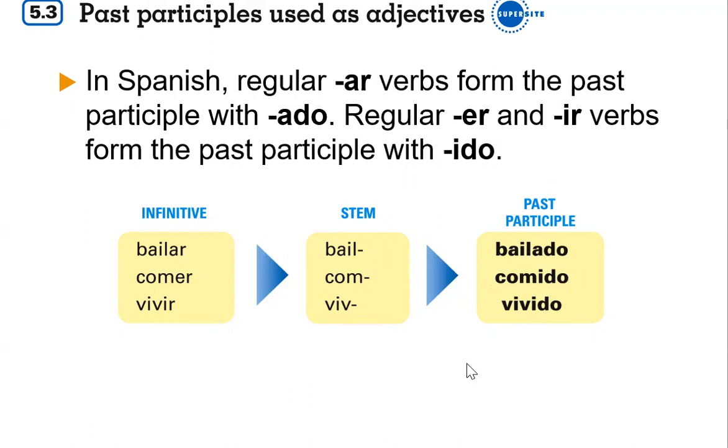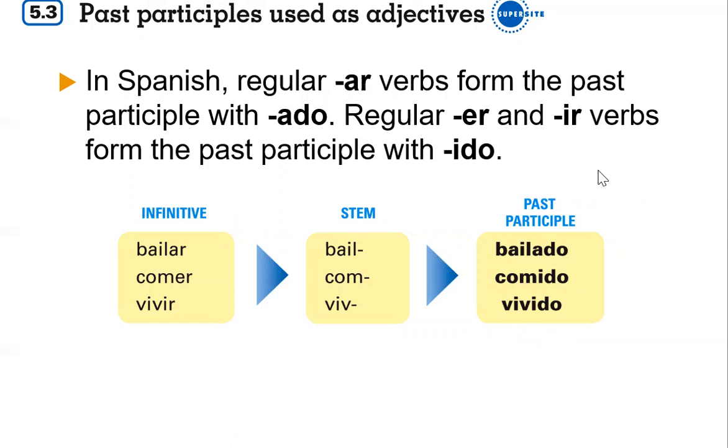And when it comes to any kind of stem changing verb, we will not stem change. So if you have a verb like jugar, normally it stem changes, but here in the participle, we won't stem change. By default, we will not stem change. There are going to be irregulars, but we won't stem change a typical stem changing verb. Jugar is going to be jugado. Perder is going to be perdido. Pedir is going to be pedido. So no stem changing here.